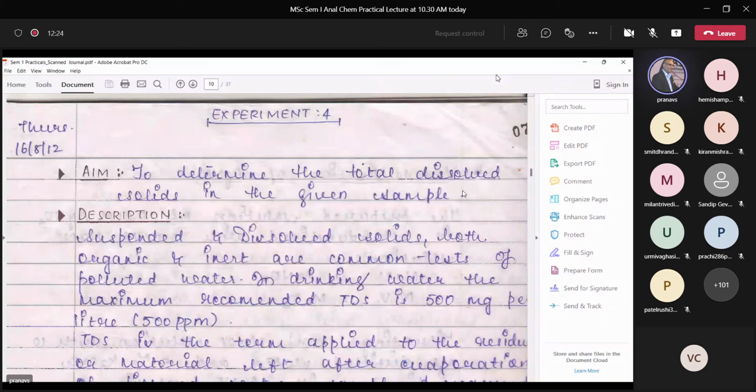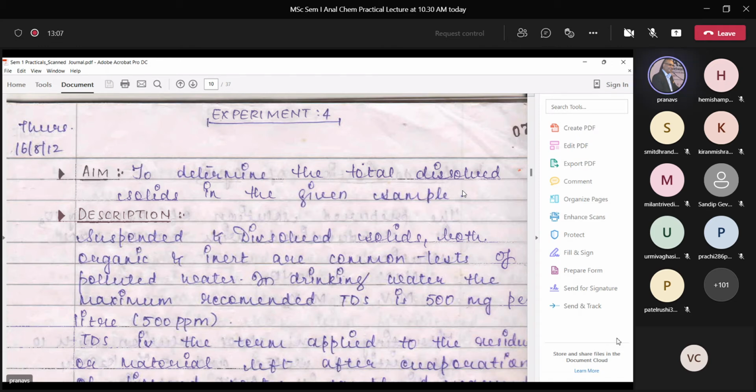In the given sample, there are some terms, which we call TDS, total dissolved solids. But there are other terms known as total solids and total suspended solids. So there are 3 terms: total solids, total dissolved solids, and total suspended solids. We can find out total dissolved solids and total solids, and from the difference of these two, we can find out total suspended solids.